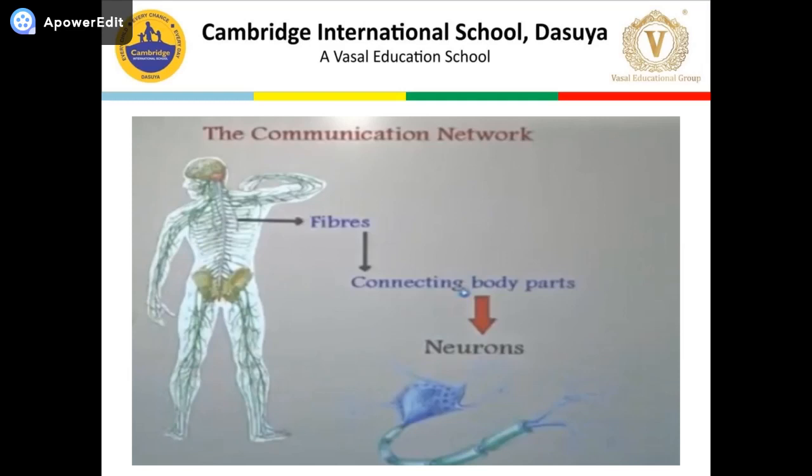Well, you see there are fiber-like structures connecting all the body parts, and these fiber-like structures that form a connecting network in the body are known as neurons. Here you can see the structure of a neuron.